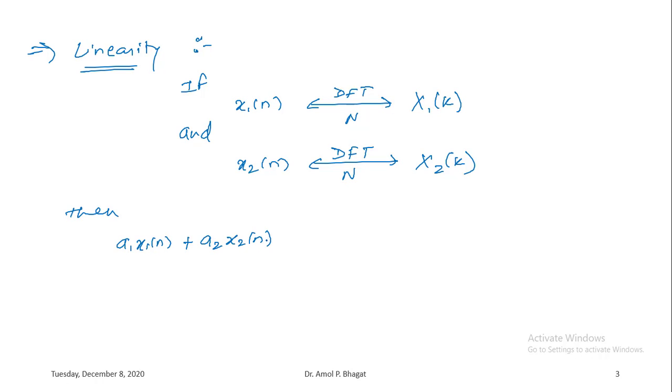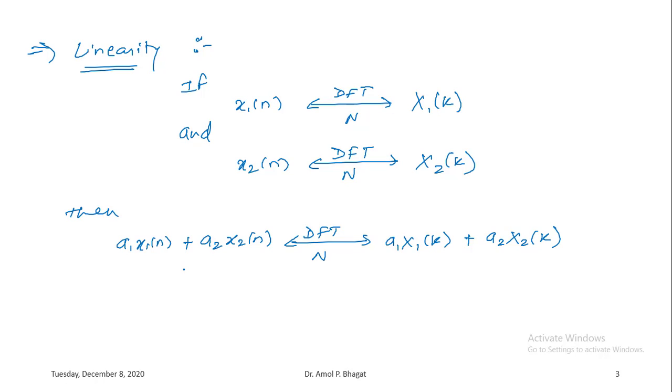which is nothing but the linear combination of these two discrete time signals, has an N-point DFT which is simply the linear combination of their respective discrete Fourier transforms, that is a1 X1 of k plus a2 X2 of k. That is as per the linearity property. We have already seen this linearity property in the Z transform as well as in the Fourier transform. A similar sort of linearity property is there in the discrete Fourier transform.